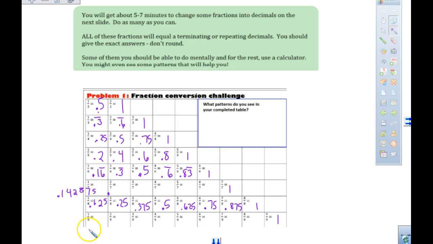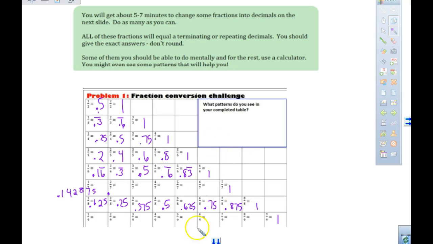1/9. Do your 9ths. If you haven't done the 7ths, do the 9ths. And then once you do a couple of them, see if you think there's a pattern for me. Do the 9ths right now. Do 1 divided by 9, 2 divided by 9, 3 divided by 9.